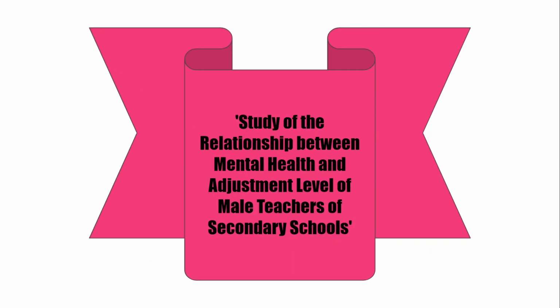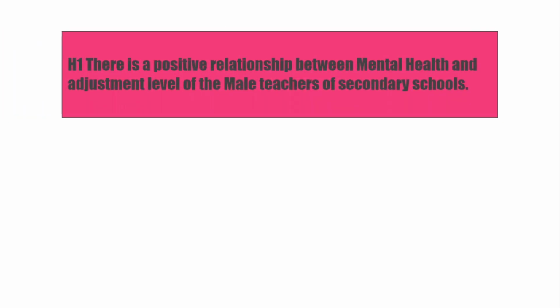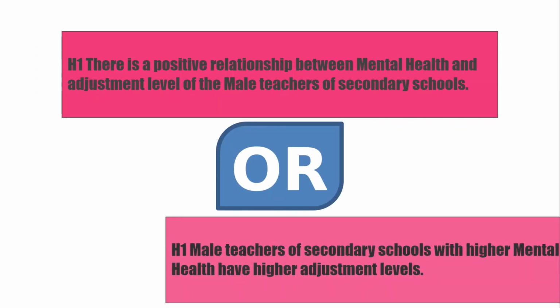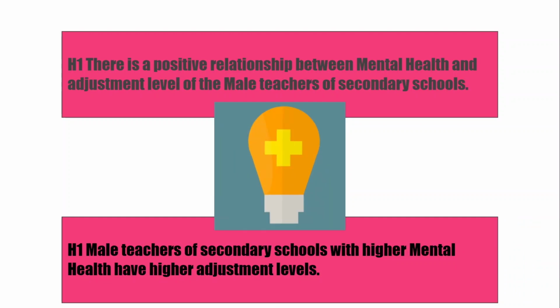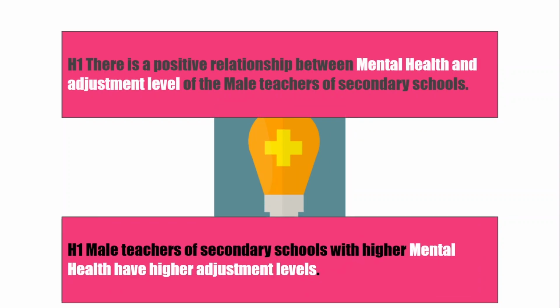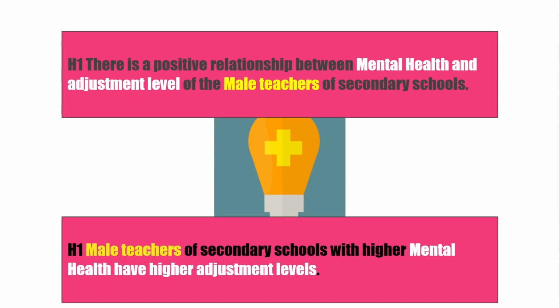Let's have a look at one more example. With reference to the title, Study of the Relationship Between Mental Health and Adjustment Level of Male Teachers of Secondary School, the directional hypothesis can be made like: there is a positive relationship between mental health and adjustment level of the male teachers of secondary schools, or male teachers of secondary schools with higher mental health have higher adjustment levels. Here, both hypotheses show a positive relationship between mental health and adjustment level of male teachers. This means both indicate a certain direction of research.